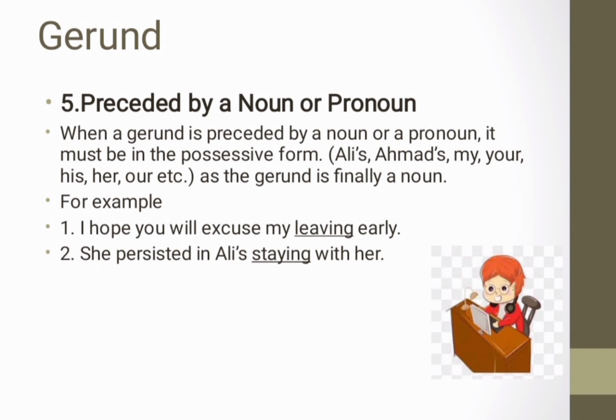For example, I hope you will excuse my leaving early. Here, leaving is gerund which is preceded by a pronoun my. In the next example, she persisted in Ali's staying with her. Here the underlined word staying is a gerund which is preceded by a noun Ali's, which is used in the possessive form.